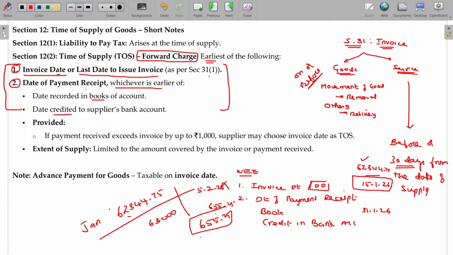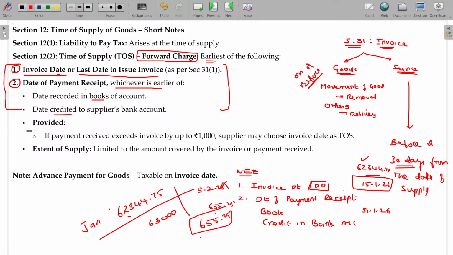So what we can do, sir, for rounding purposes, if you are getting any extra money, if that extra amount is up to 1,000, that's your option. You can consider that time of supply for that being the next month. Any excess amount you are receiving beyond that invoice value up to rupees 1,000, the time of supply is considered to be the actual time of supply along with the next billing period.